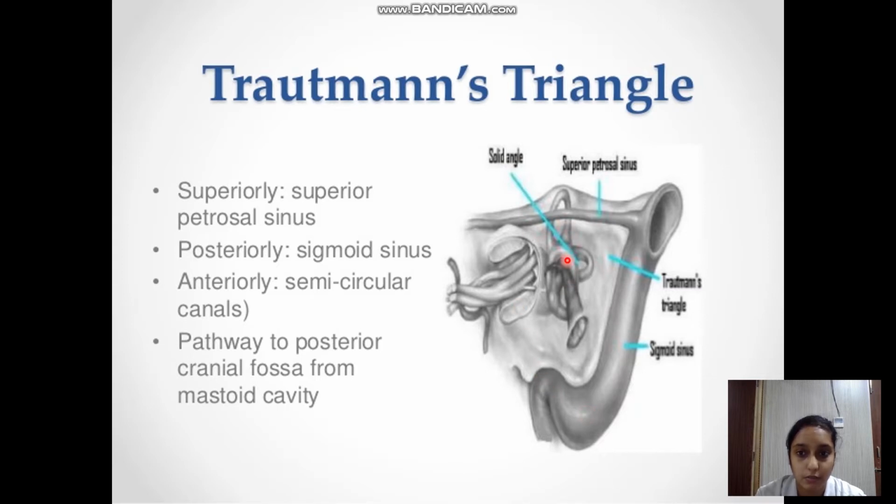The angle formed between the semicircular canals is the solid angle, and these three landmarks form the boundaries of this triangle. This is a region from where the disease process can easily go into the posterior cranial fossa. Also, during surgery, when we wish to go towards the posterior cranial fossa from the mastoid cavity, we have to identify this triangle and we are going via it.